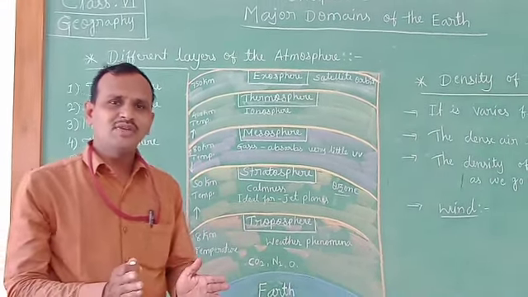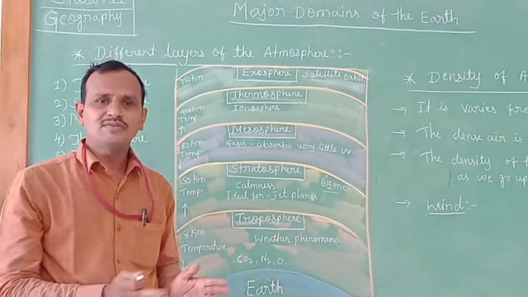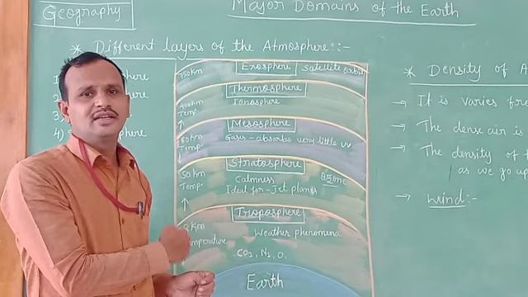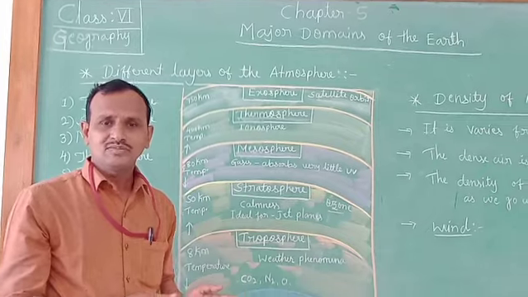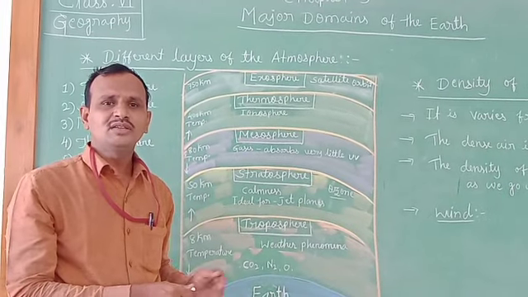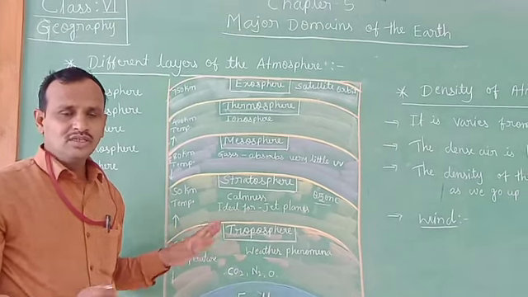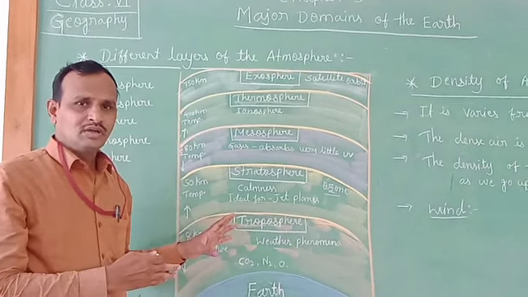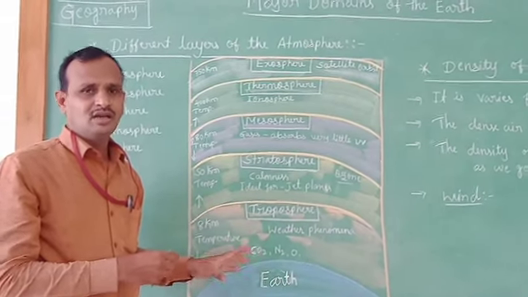Heavier gases like carbon dioxide and nitrogen are found in the nearest layer, the troposphere, and lighter gases such as helium and hydrogen are found in the highest layer.